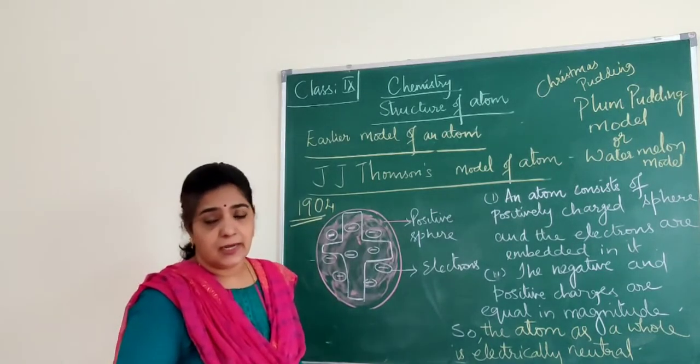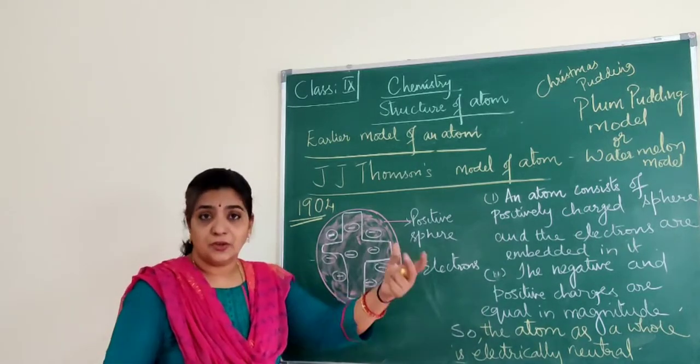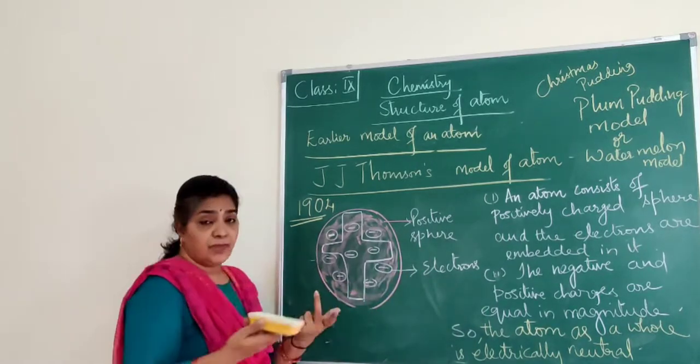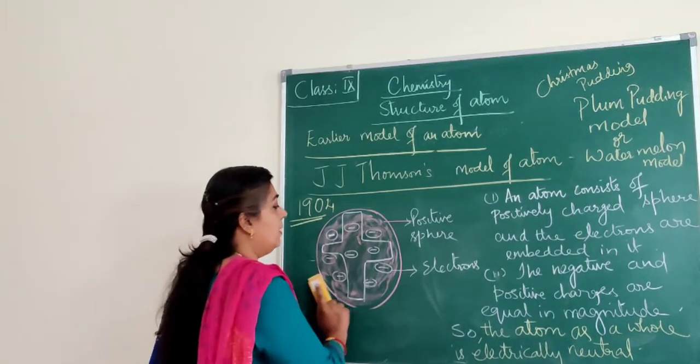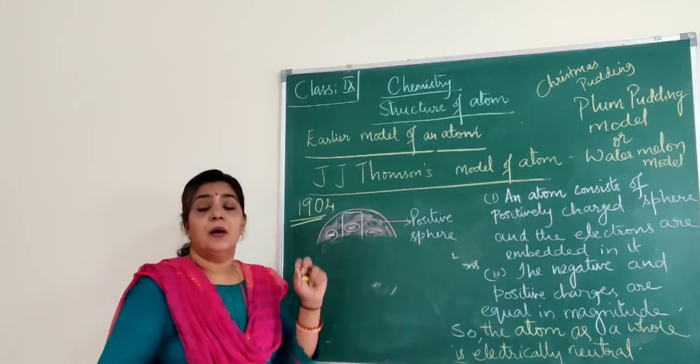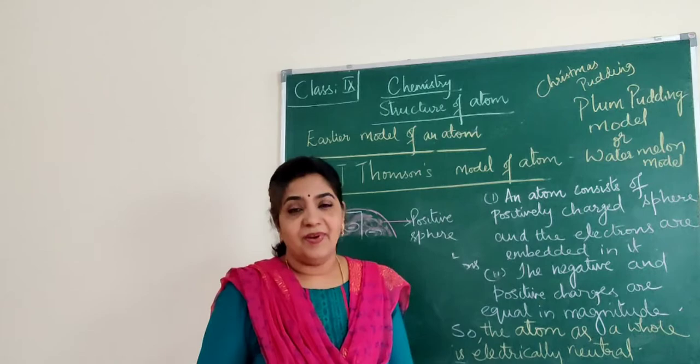This model is discarded, but we give him due respect because we know very well the second point is actually correct. And one more thing is, he was the one who at least tried. Later on others followed. So the next model is Rutherford's model of an atom. Rutherford scattering experiment. Let us learn.